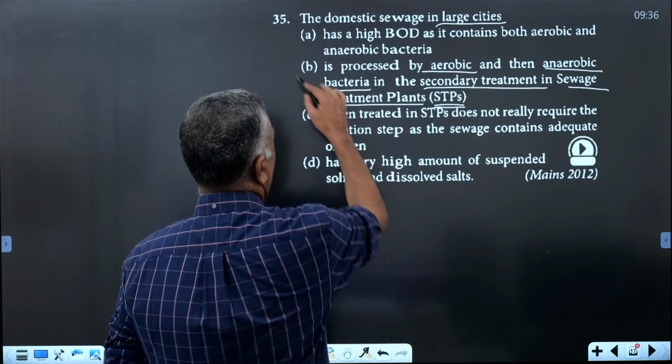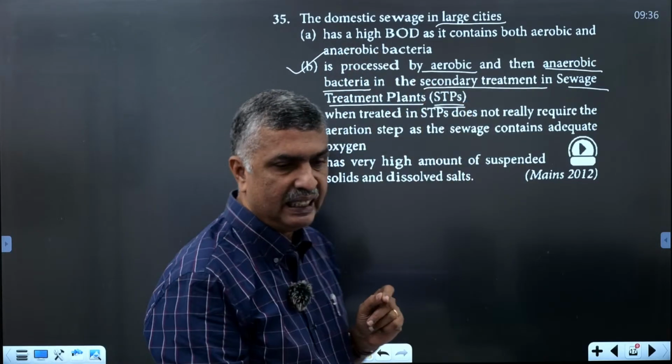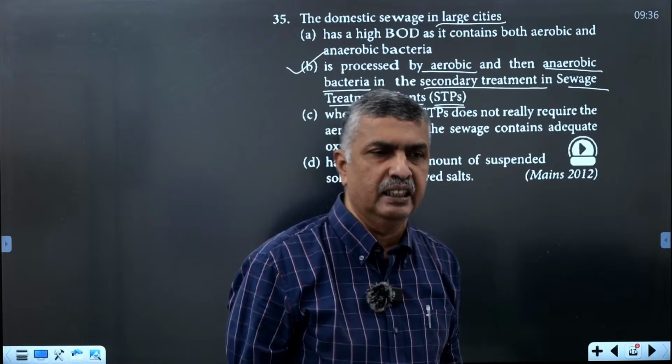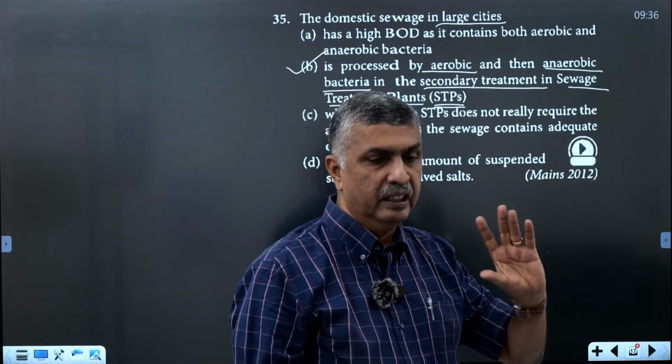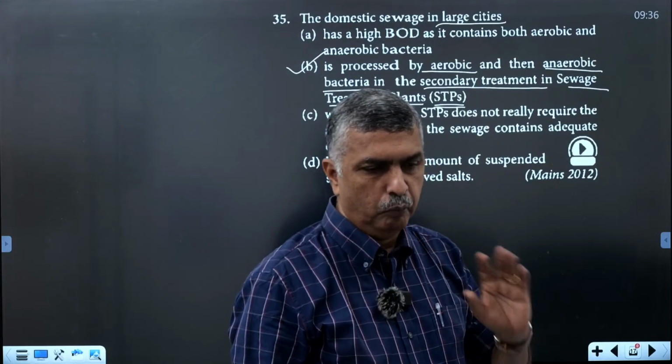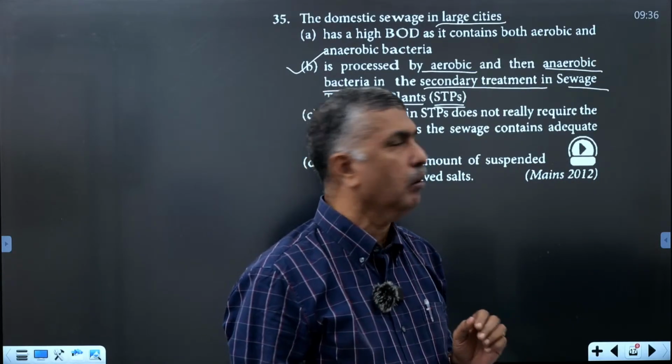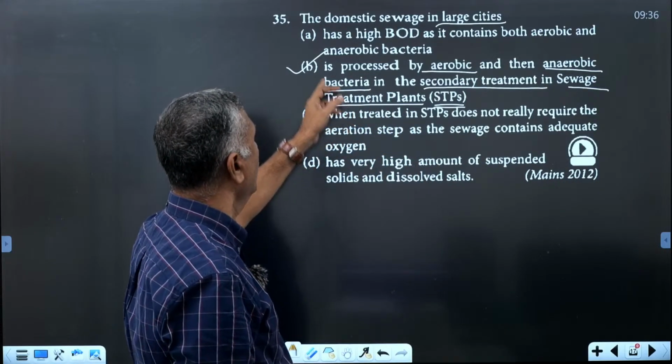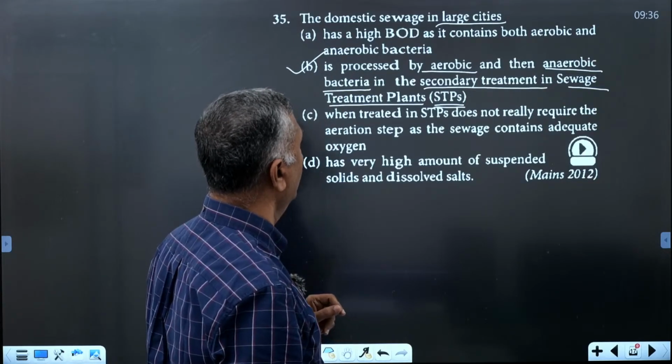That is the process. After primary and secondary treatment, the effluent from secondary treatment, the cleared or unpolluted water, is passed to water bodies. That is a very important point in domestic sewage in large cities.